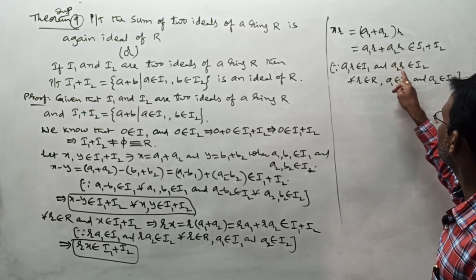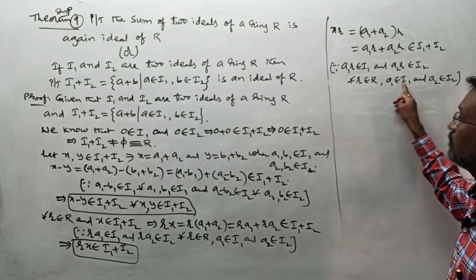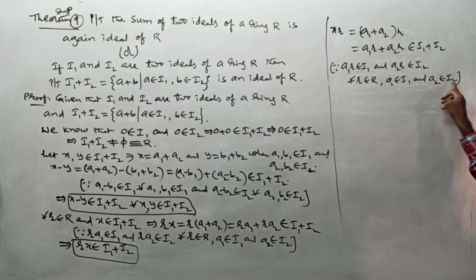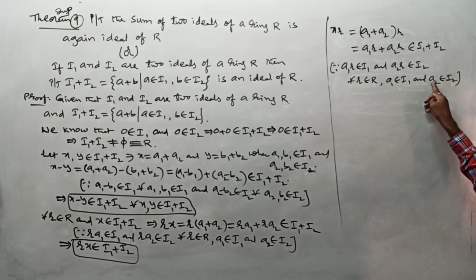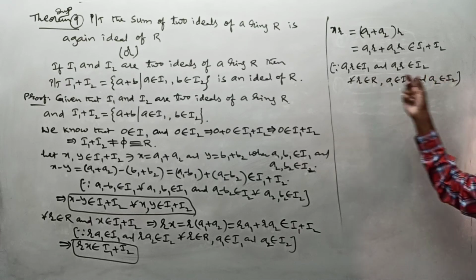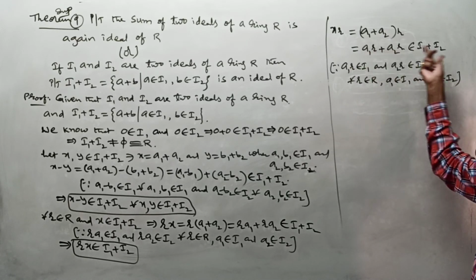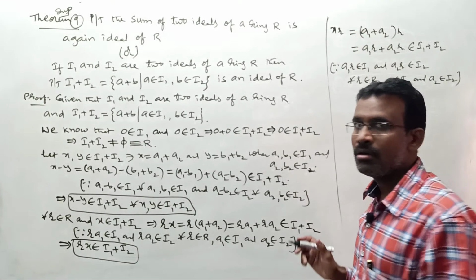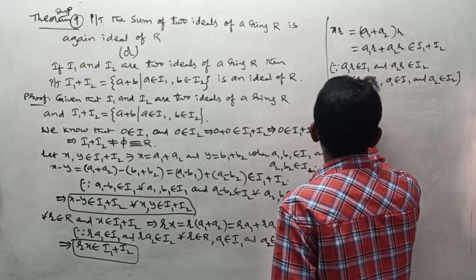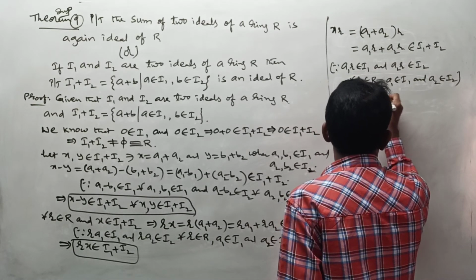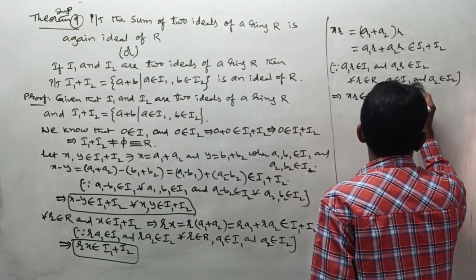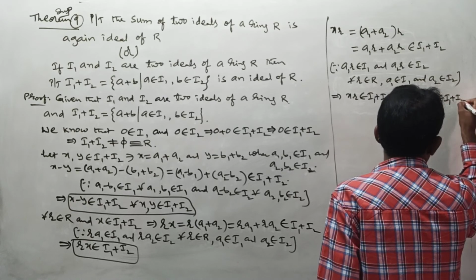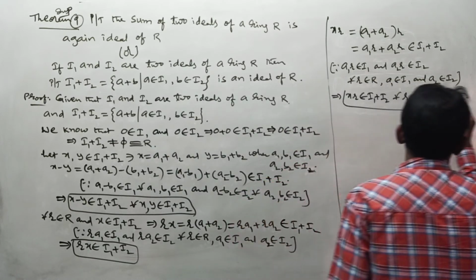According to the right ideal condition, if R belongs to R and A1 belongs to I1, then A1 into R belongs to I1. In a similar way, R belongs to R, A2 belongs to I2 and I2 is an ideal. According to the right ideal condition, A2 into R belongs to I2. This is in I1 and this is in I2, so the sum should be in I1 plus I2. But this total thing is equal to xR. What we got here is x into R belongs to I1 plus I2 for all small r belonging to capital R and x belonging to I1 plus I2. This is your right ideal condition.